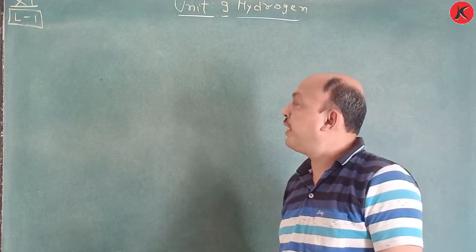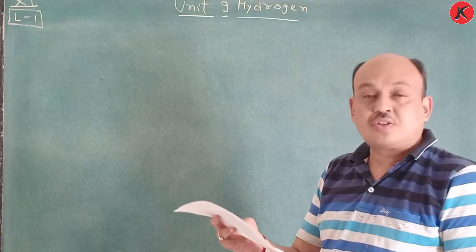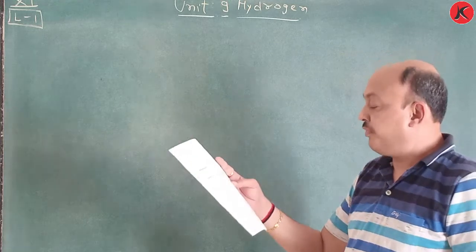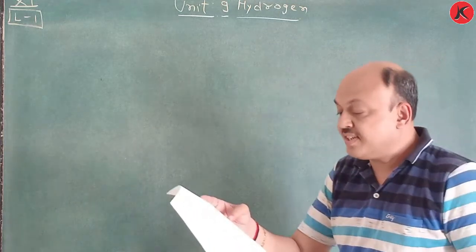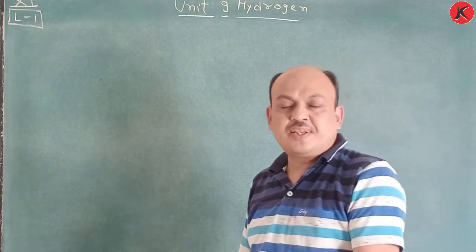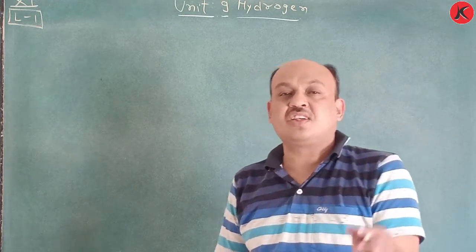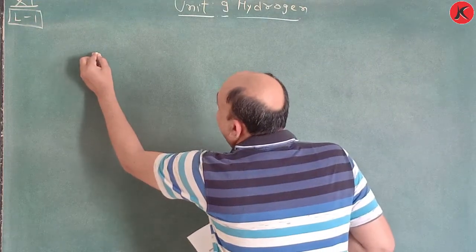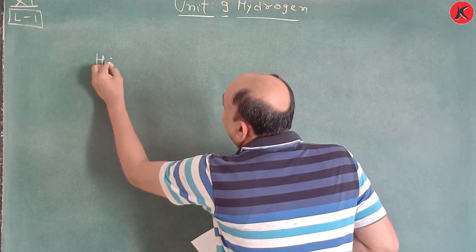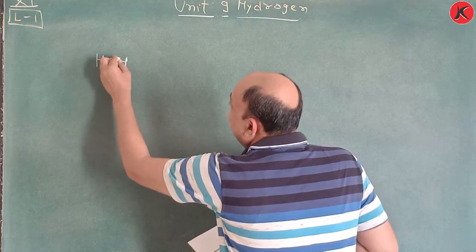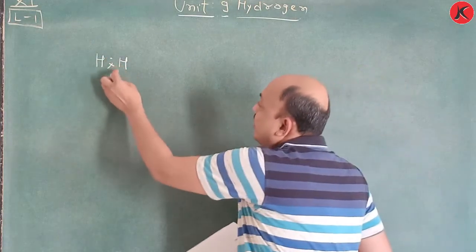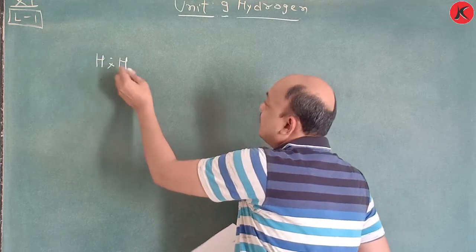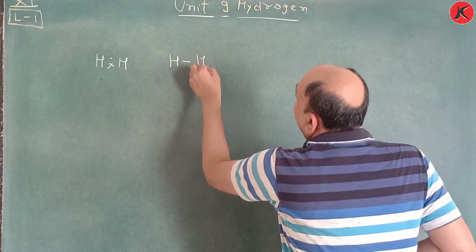Another very important topic is dihydrogen, and its preparation is also important here, which we will discuss in sequence. So the first topic here is that hydrogen has the simplest atomic structure. You know this one, hydrogen has the simplest atomic structure, only one atom. Suppose we write the H2 molecule: hydrogen, here one dot and here a cross, and here hydrogen. So between the hydrogens, this dot and cross are there, one electron from this hydrogen and one electron from the other hydrogen. That's why one covalent bond is produced.